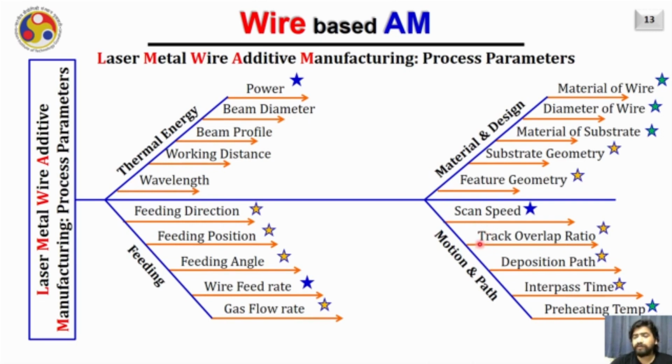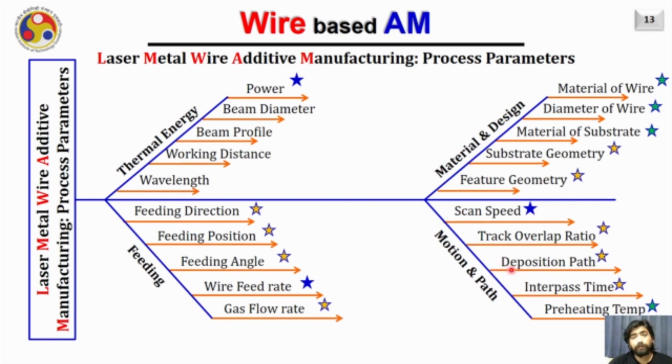The next is the track overlap ratio. It is the distance between two consecutive passes, and you can easily find this optimal overlap like we have already discussed in the case of MIG welding. The same analogy can be extended here as well. Typically, if the cross section of the bead is parabolic, we know that the optimal overlap is 2/3 of the width of the deposited bead.